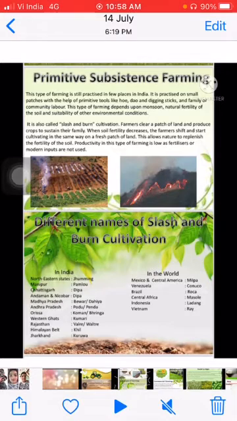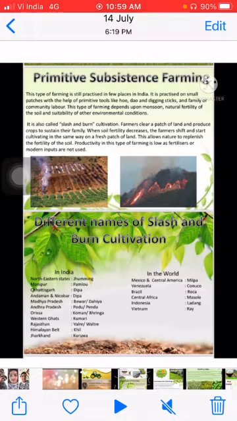Here we look at the tools which are used. This is basically the farming which was done in earlier days. Now it is modern farming, but primitive subsistence farming was the type of farming done in earlier days, which used hoes, plows, machines and bullock carts. These types of things were used in farming.